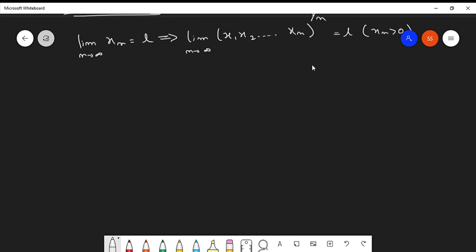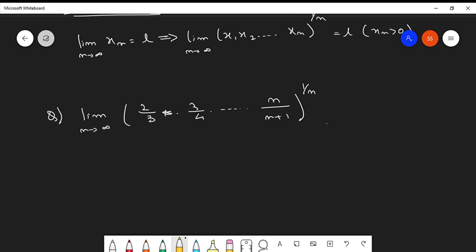Okay, so let's take this question. Limit n tends to infinity of (2 by 3 into 3 by 4 so on n by n plus 1) whole to the power 1 by n. So how to find the limit of this problem? Very easy.